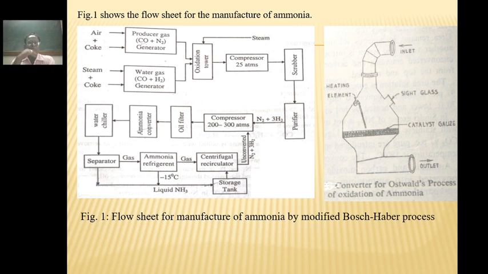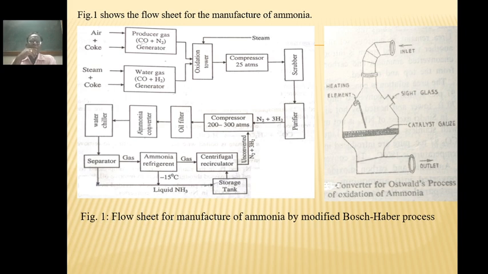In this figure, producer gas is obtained from air and coke in the generator to form carbon monoxide and nitrogen in equal volumes. When steam and coke are reacted, it gives water gas, which contains carbon monoxide and hydrogen in equal proportion.